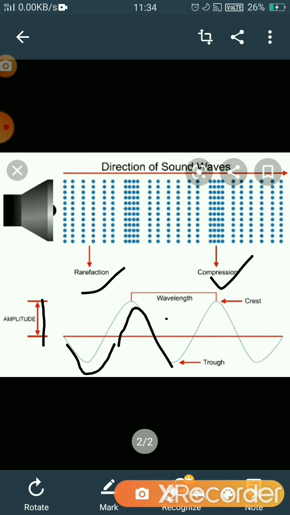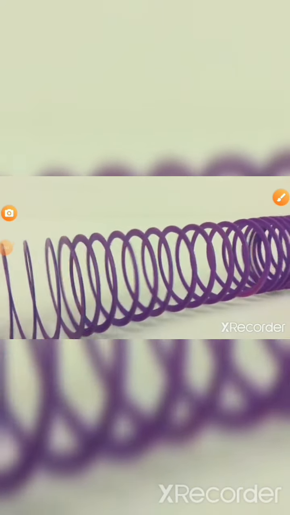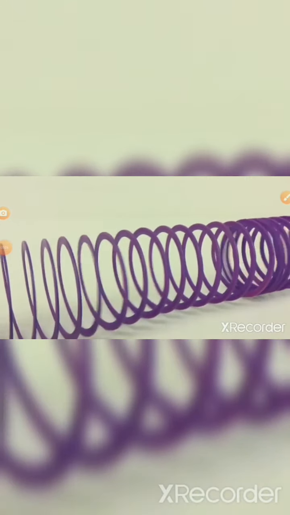And second is wavelength, that is the distance between two crests. Crest is the maximum height of a wave, and trough is the lowest point of a wave. So the distance between two crests is a wavelength, or we can say that the distance between two troughs is also the wavelength. You can see here how the particles of air vibrate and compress at their mean position, how they push the other particles, and a region of compression and rarefaction occurs.